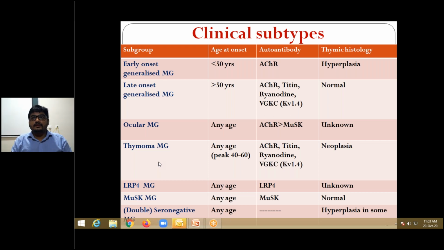Dantrolene sodium is the treatment for that. What is the disorder? Malignant hyperthermia.